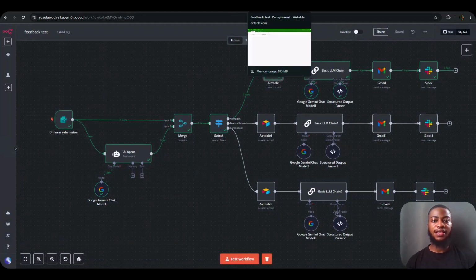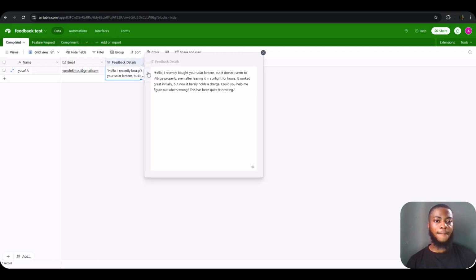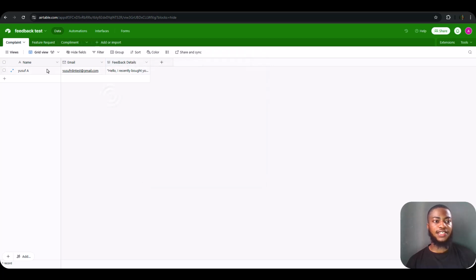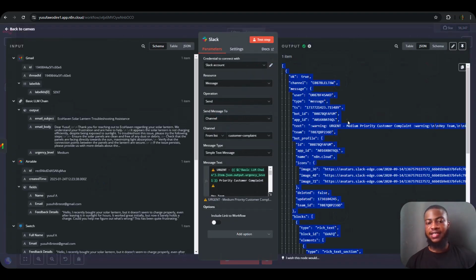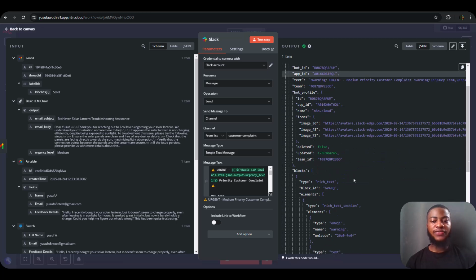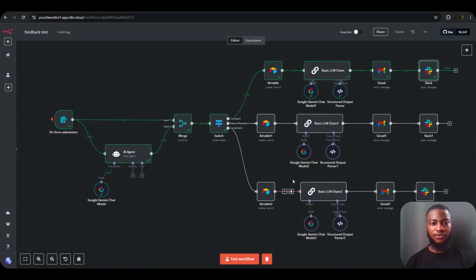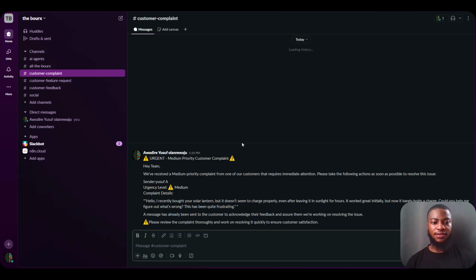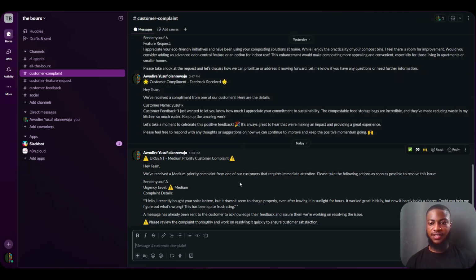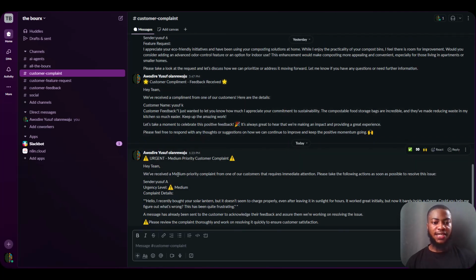So let's go and check the Airtable and see the complaint message. Yeah. So this is the actual message that was sent. So it has been saved as a complaint message in the Airtable. The last thing that happened was sending the message and notifying the team on Slack about the complaint that was made. So let me pull up my Slack real quick and check this. Yeah, Slack customer complaints. So this was the message that was sent. This is another message that I ran through the agents earlier. So this was the message that came in now.